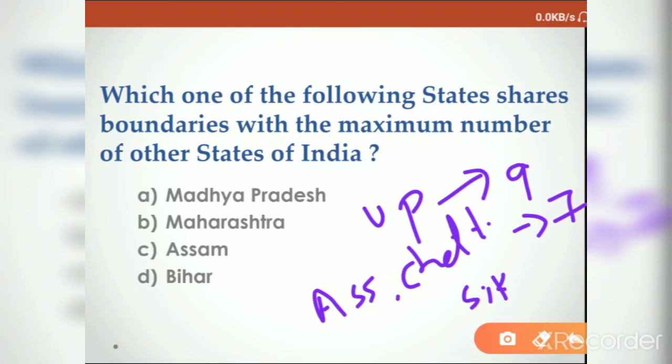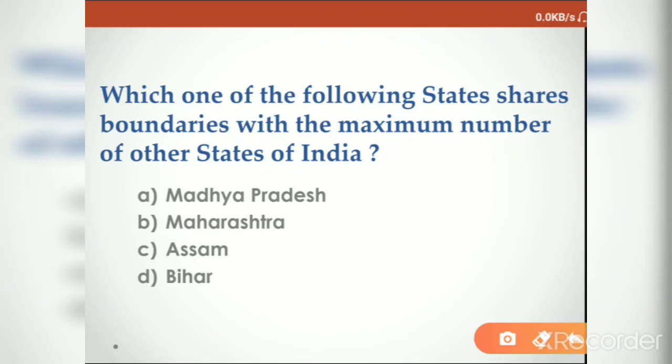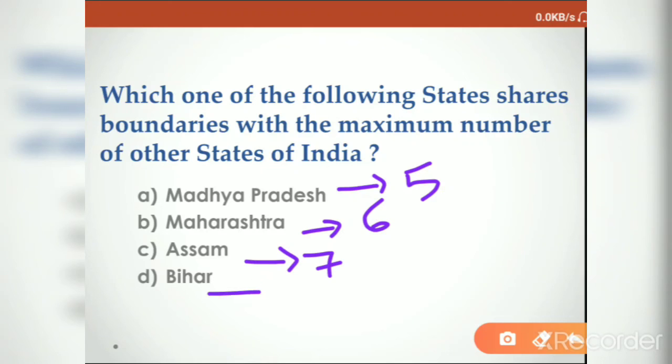So the actual answer is Uttar Pradesh with 9, but according to the options, Madhya Pradesh shares 5 states, Maharashtra shares 6, Assam 7, Bihar 3. Based on the options, the largest is 7, so the option is Assam.